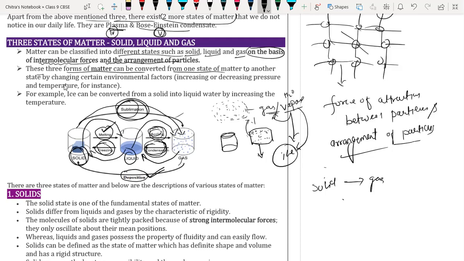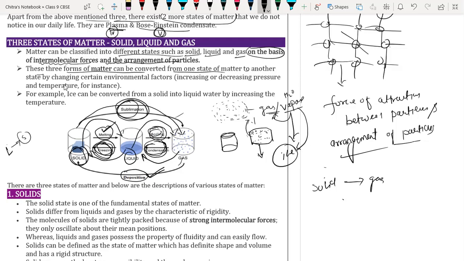And when liquid converts into solid, it is called freezing. Like when you put water in an ice tray and put it inside the freezer, due to the reduction in temperature the liquid water gets converted into ice cubes. From this experiment we can understand that liquid converts into solid form. This process is called freezing.